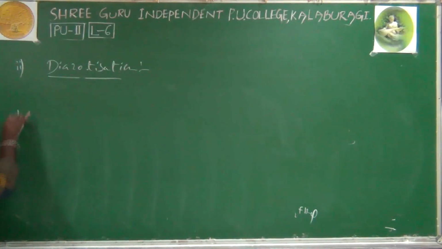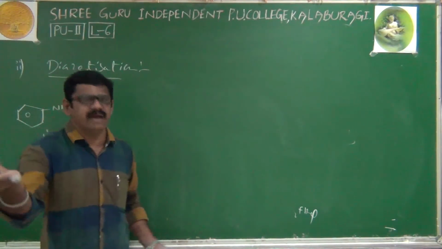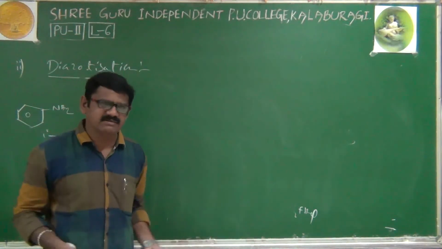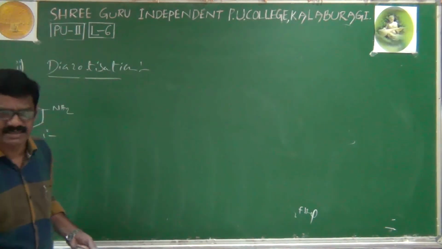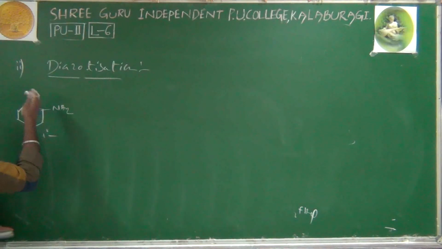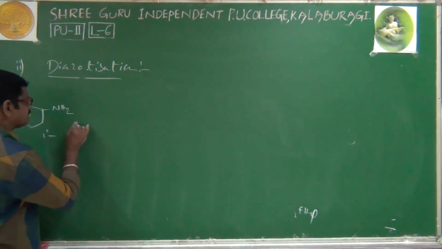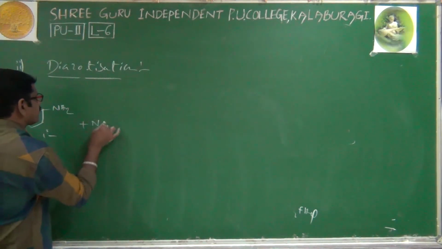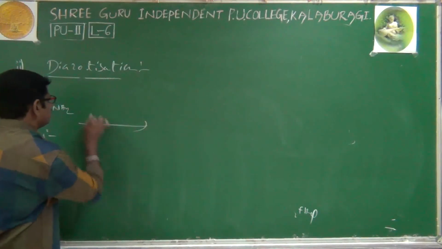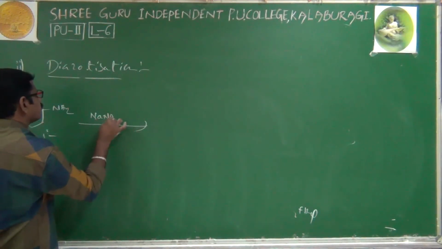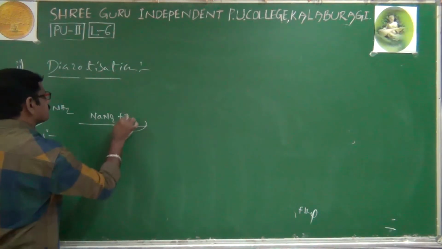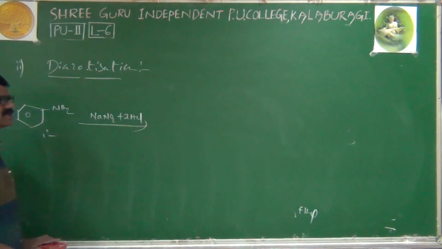Right. We'll take an aromatic primary amine, because secondary and tertiary amines react in a different manner. That manner has not been given in the NCERT book, so there is no need to consider them. Then this amine is reacted with NaNO2 plus HCl, and for balancing purposes, we will take 2 HCl.